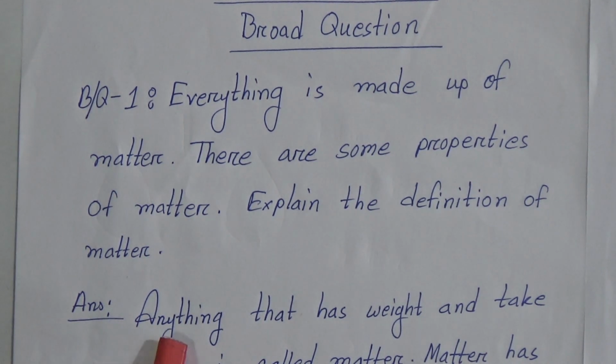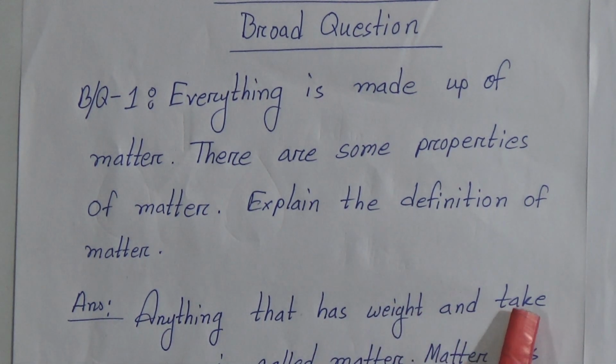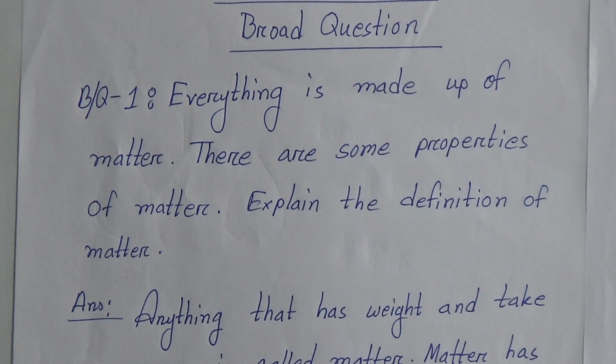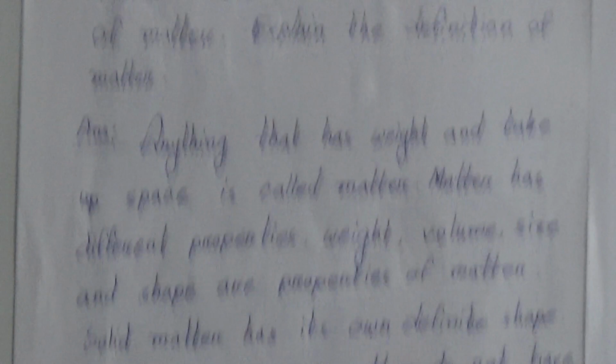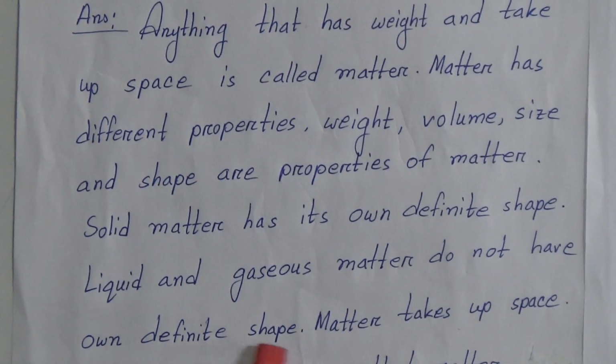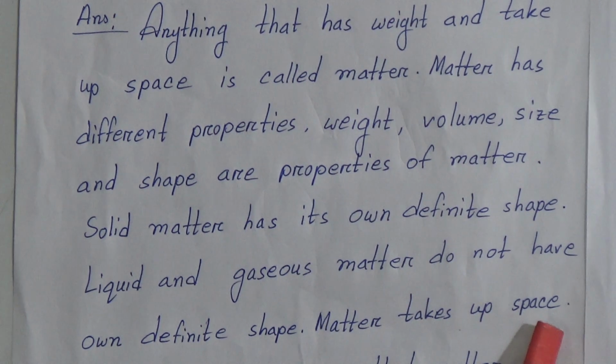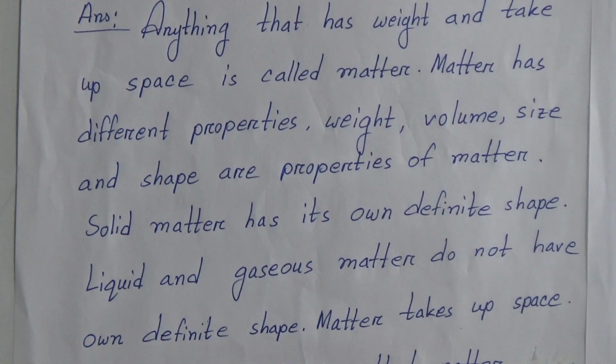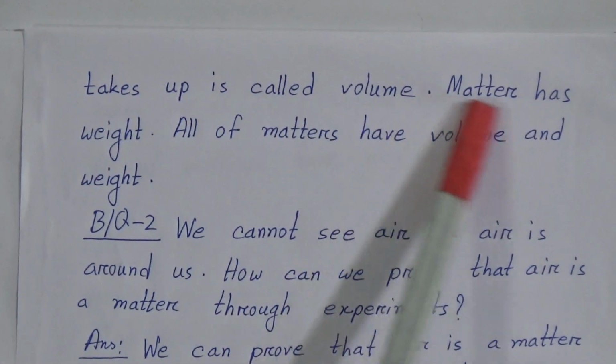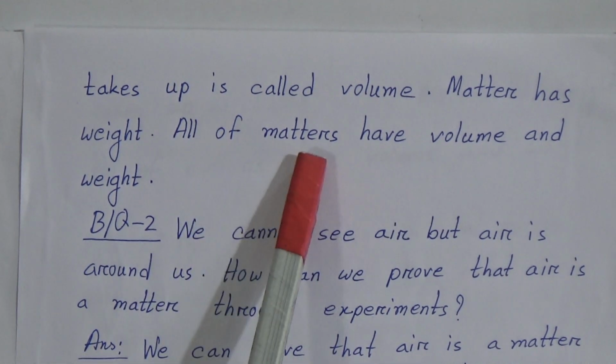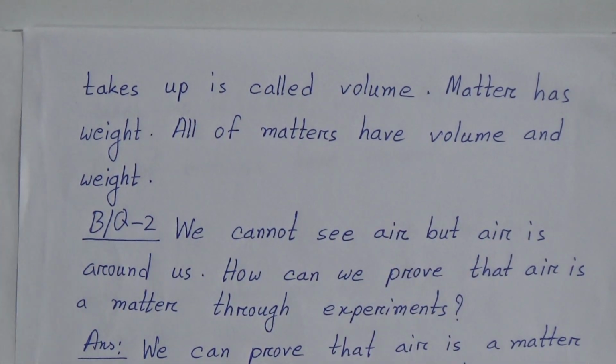Answer is here: anything that has weight and takes up space is called matter. Matter has different properties. Weight, volume, size and shape are properties of matter. Solid matter has its own definite shape. Liquid and gaseous matter do not have their own definite shape. Matter takes up space. The amount of space that matter takes up is called volume. Matter has weight. All matter has volume and weight.